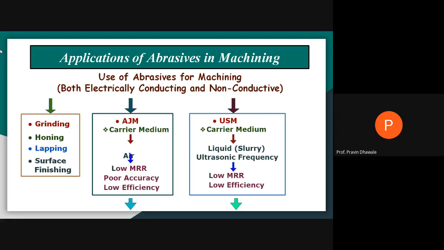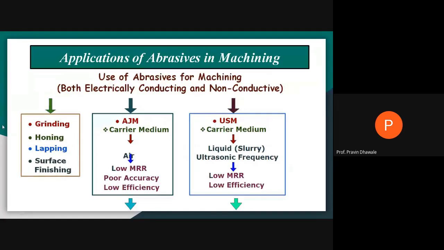As you well know about abrasive jet machining that we studied earlier, in the first step we are using a carrying medium for the abrasive, that is air, and the material removal rate will be low in the case of abrasive jet machining. Also, we are getting low efficiency as well as poor accuracy in abrasive jet machining.